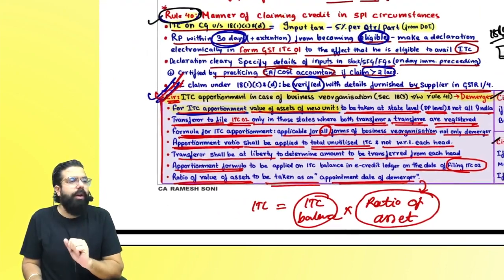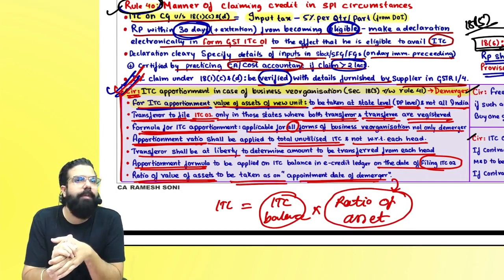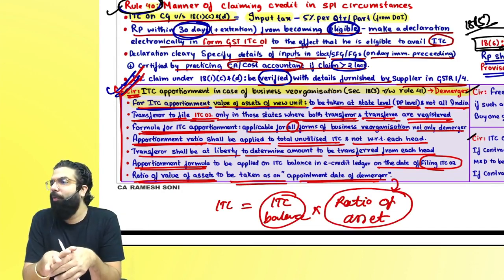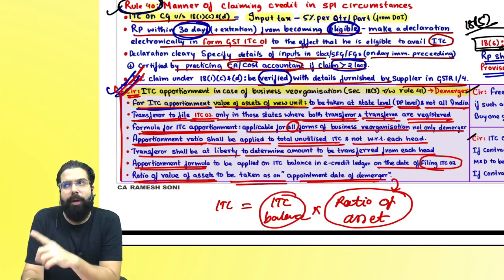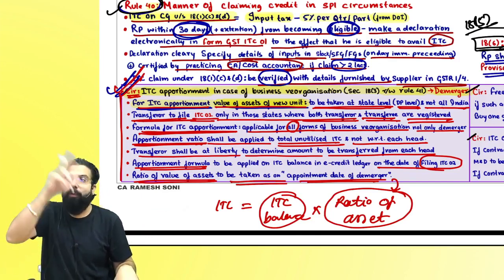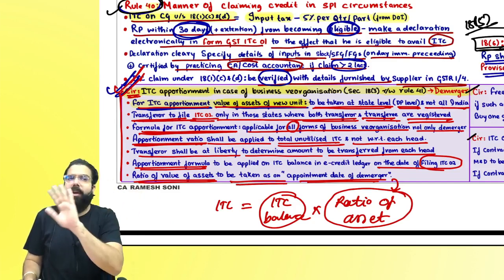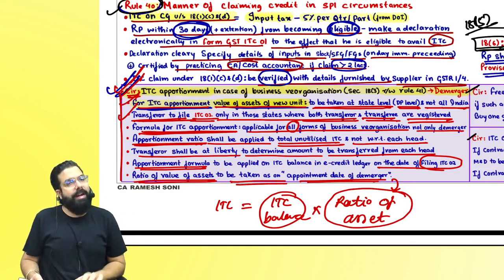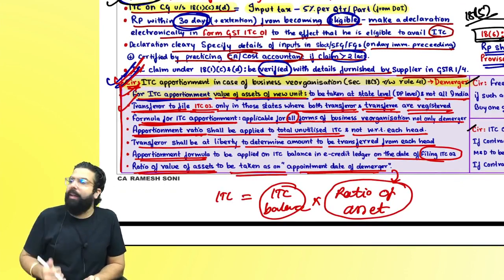We are done with the circular with respect to section 18(3), read with rule 41, which was telling about the apportionment in case of transfer of business. I will quickly summarize it for you. Number one, when we are transferring ITC balance, do we transfer on an overall all-India basis, or at state level, distinct person level? Distinct person level: how much asset is transferred, that much credit has to be transferred. Sir, do I have to file ITC 02 in every state? No, Baba, no. Wherever transferor and transferee are both registered, only in that state you have to file